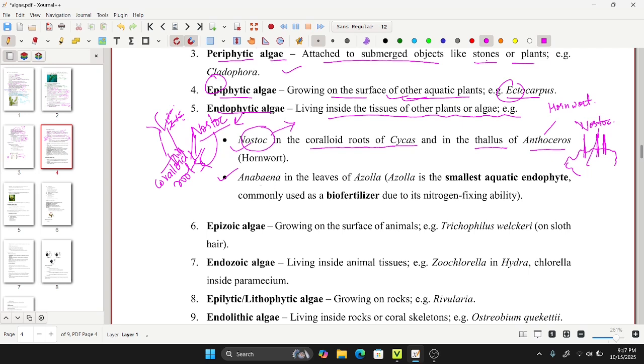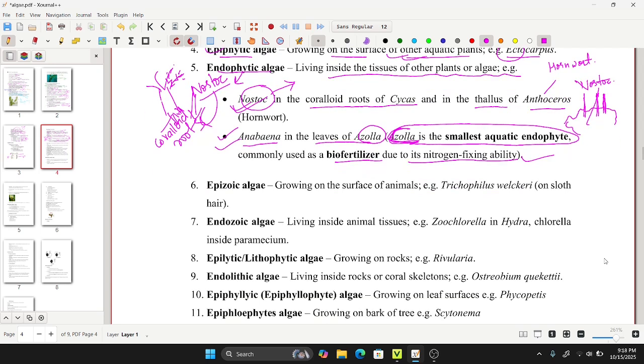And next one is Anabaena. Anabaena is an alga present in the leaves of a plant, Azolla. It is the smallest aquatic endophyte. Every sentence has even two answers, two objective questions. Azolla is the smallest aquatic endophyte, and it is also commonly used as a biofertilizer due to its nitrogen fixing ability. So the two endophytic algae are Anabaena and Nostoc. Either one of the two can be in the option, you have to find the correct one.